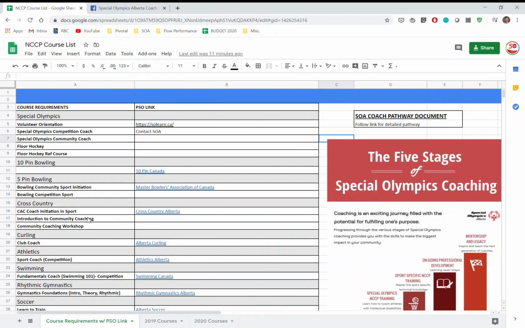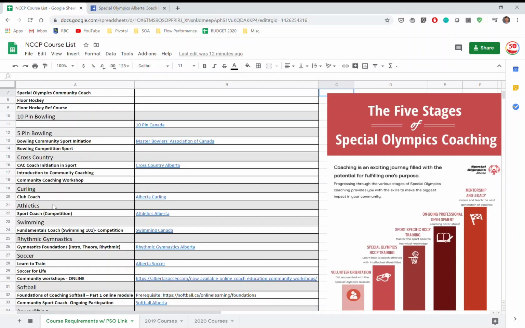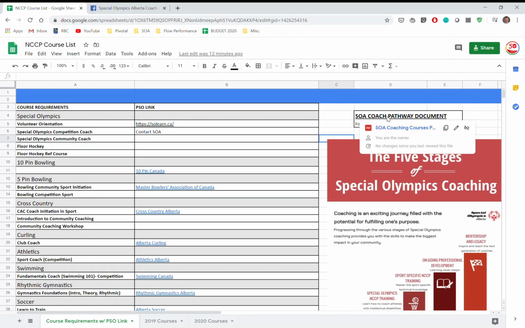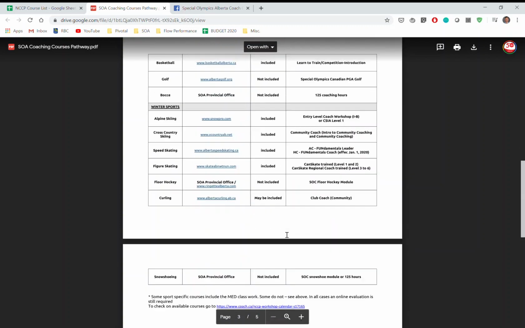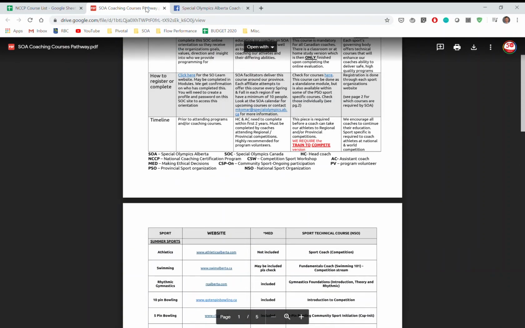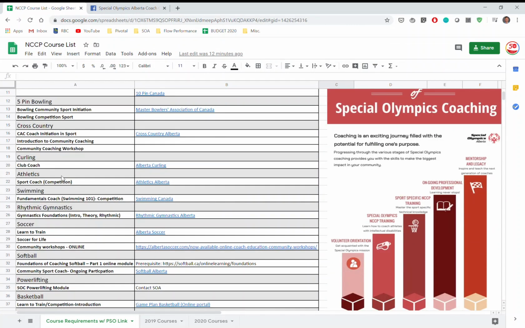But for now, you can just go on the first tab here, course requirements with PSO link. This outlines all the sports and what their sport specific requirements are. So these are listed by the things you would need to take in order to be considered trained and or certified in that sport for coaching at higher level games. This is also listed in this coach pathway document here. In a little more detail, it outlines what you need and what you require for each sport, so you can use that as well. And it's a PDF that you can share.